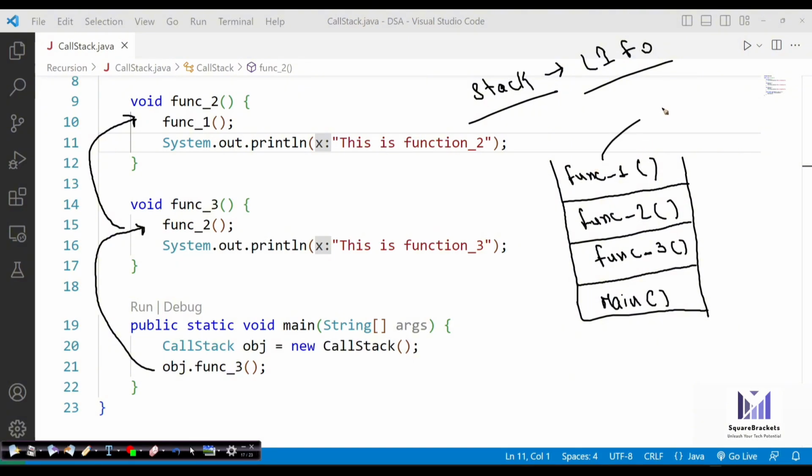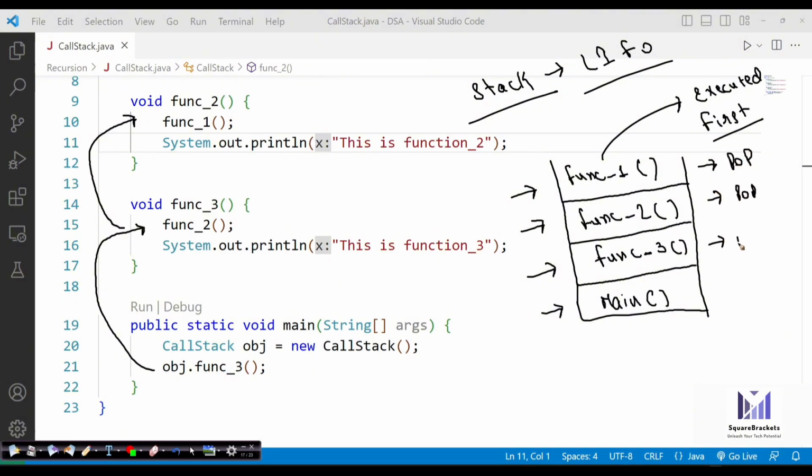So function 1 is going to be executed first, because this is how exactly a stack works. First it is going to push, then push, and then push one by one. So first main is pushed in the stack, then 3, then 2, then 1. Now it is going to pop them out. So it is going to pop this, then this, then this. So this is how it is going to work.